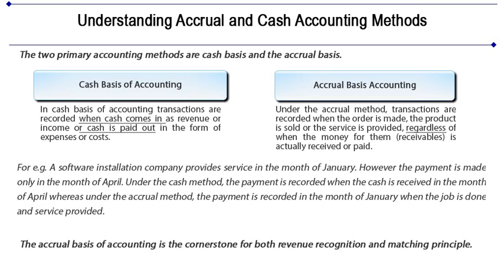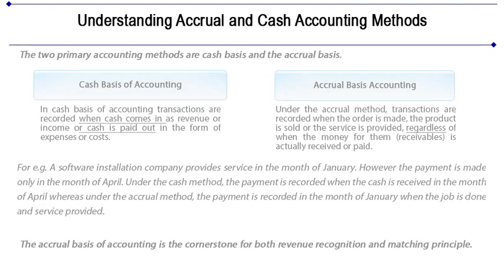For example, a software installation company provides service in the month of Jan. However, the payment is made only in the month of April. Under the cash method, the payment is recorded when the cash is received in the month of April, whereas under the accrual method, the payment is recorded in the month of Jan when the job is done and service is provided for. The accrual basis of accounting is the cornerstone for both revenue recognition and matching principle.